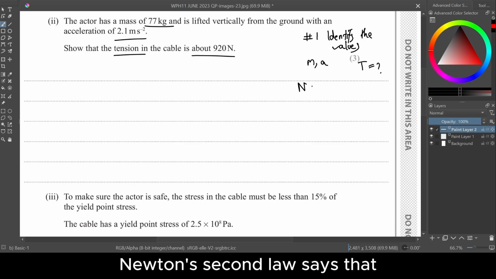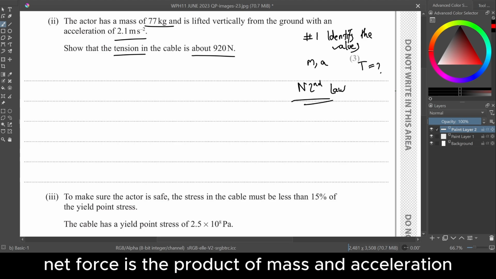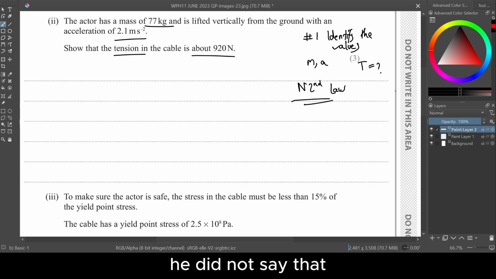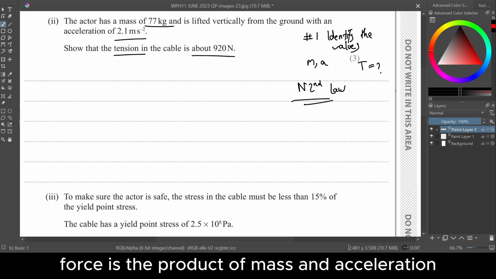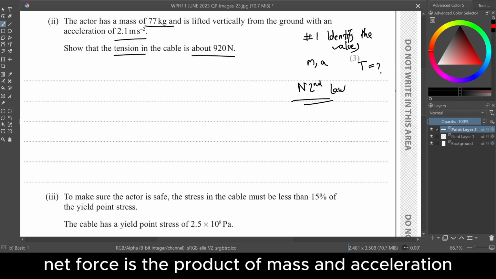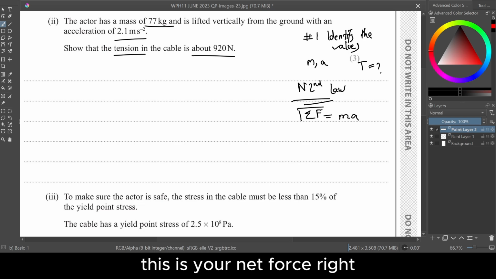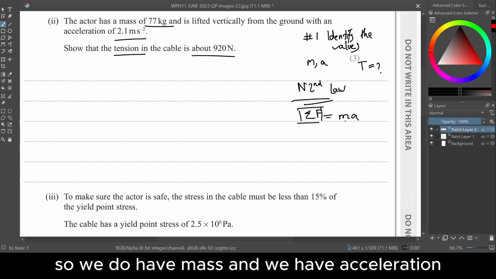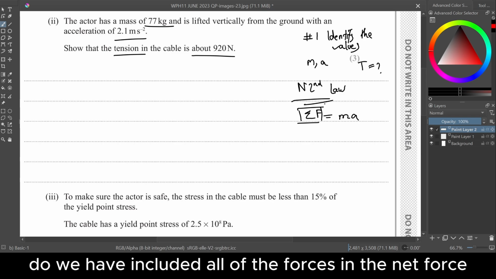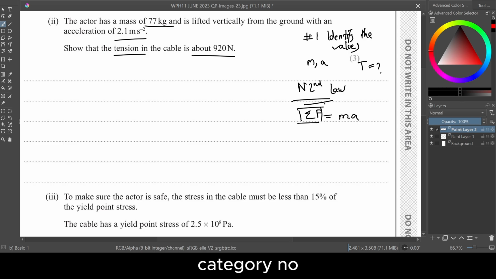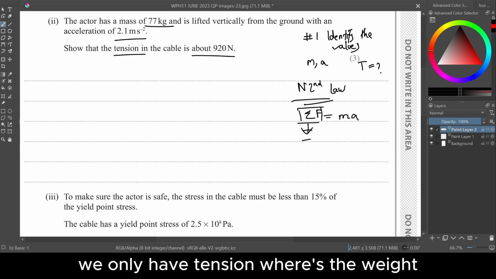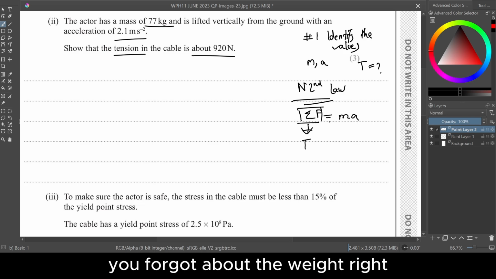Newton's second law says that net force is the product of mass and acceleration. He did not say that force is the product of mass and acceleration. He said net force is the product of mass and acceleration. So how will we write it? We will write it like this. This is your net force, right? So we do have mass and we have acceleration. Have we included all of the forces in the net force category? No, we did not include everything. We just said that this is only tension. We only have tension. Where's the weight? You forgot about the weight, right?